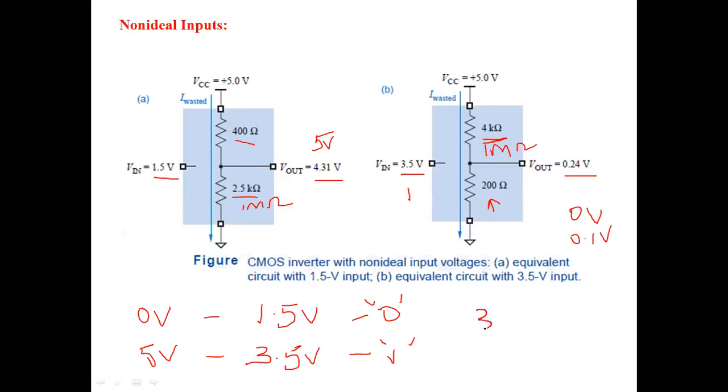In such cases, the voltages are realized as 3.5 volts for logic 1 and 1.5 volts for logic 0. So that's why we have considered 1.5 volts as logic 0 and 3.5 volts as logic 1 as non-ideal inputs here. Because of these non-ideal inputs, there is an effect on the output voltage, so the degradation of the voltages is there.